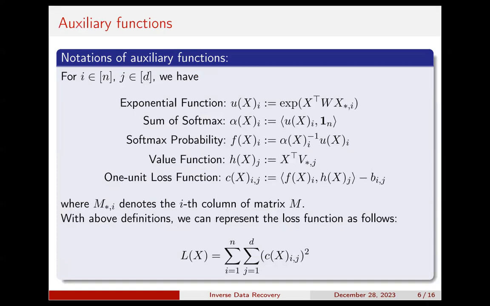As shown on this slide, we represent the loss as the summation of the loss at each entry, denoted by C_xij, which is given by the inner product of the softmax probability vector of the ith token, denoted by F_xi, and the value vector of the jth token, denoted by H_xj, minus the corresponding entry of the matrix B. Basically, in our calculation, we first derive the gradients and Hessians for simpler functions, and then we combine them by the chain rule to give a final result of the loss function L_x.